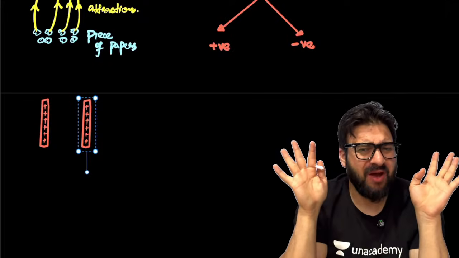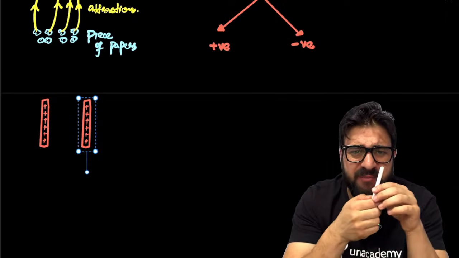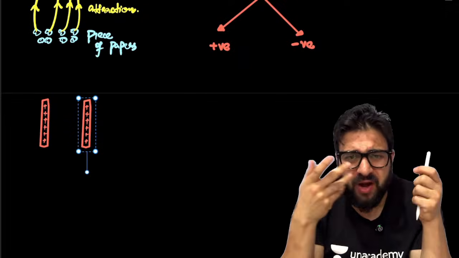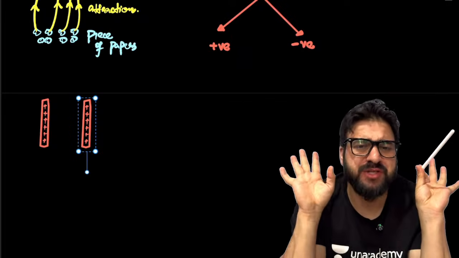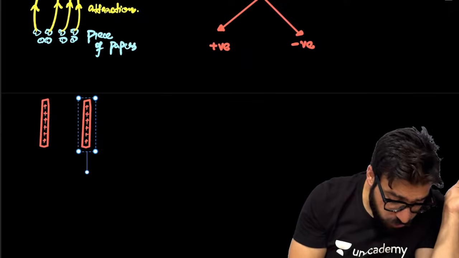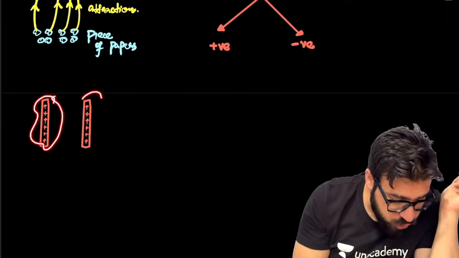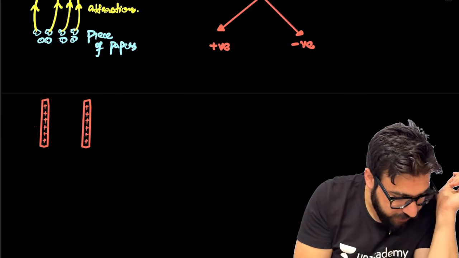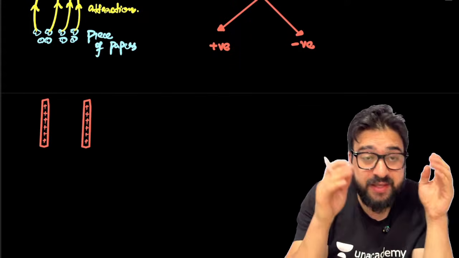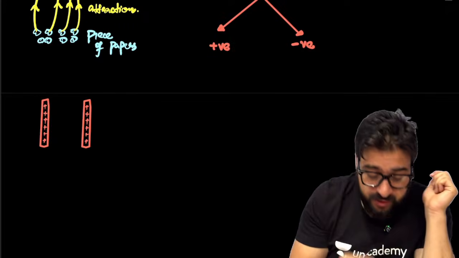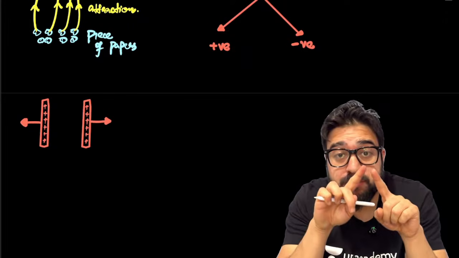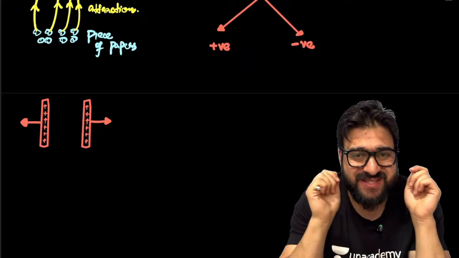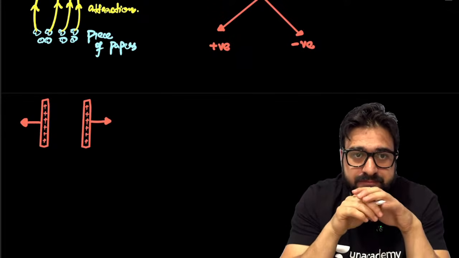By any means, you don't have to think about that. We'll see that later, like by means of rubbing, whatever it is. Let's suppose the rod is positively charged. Now, when we take these two rods close to each other, they will start repelling. Why? Because like charges repel.